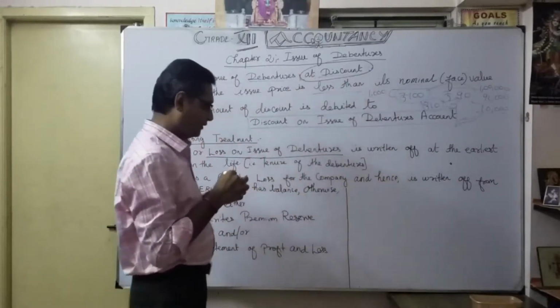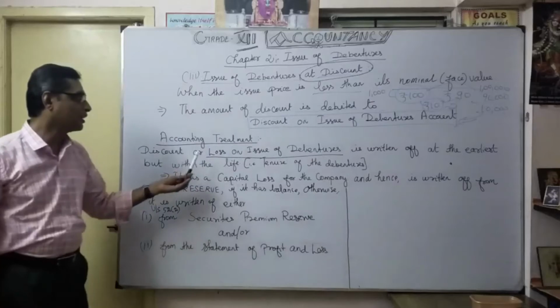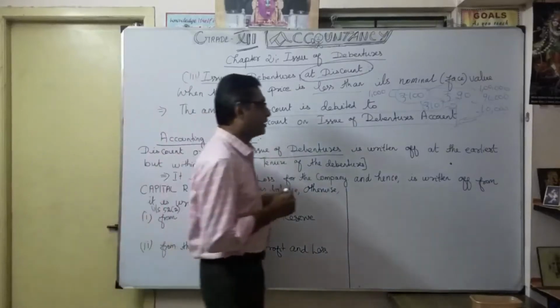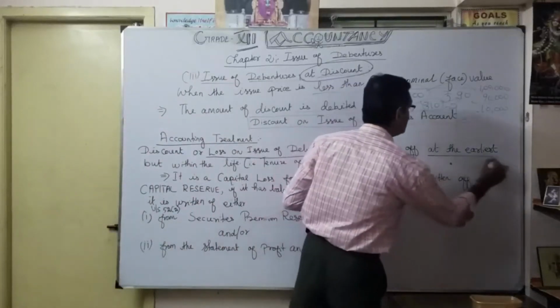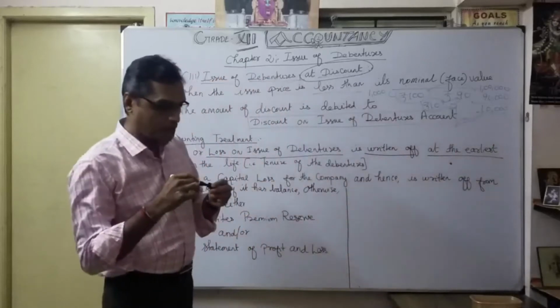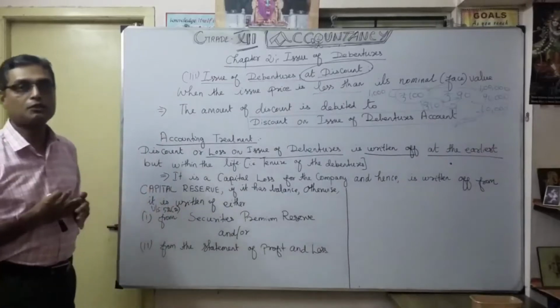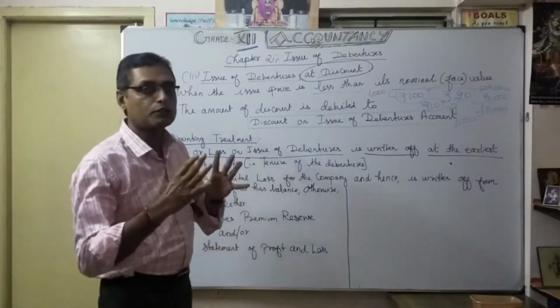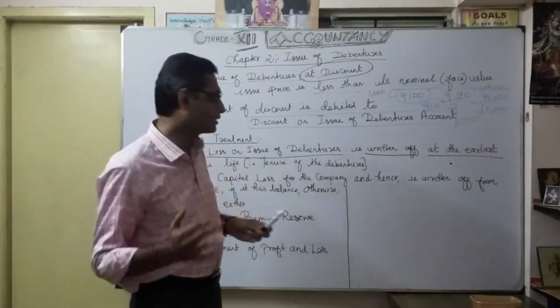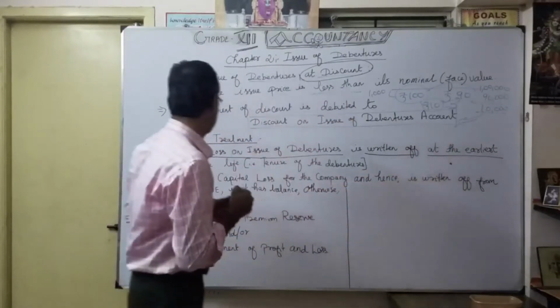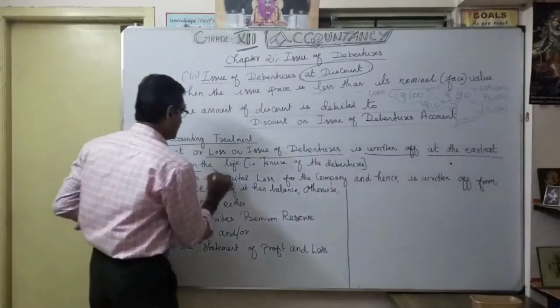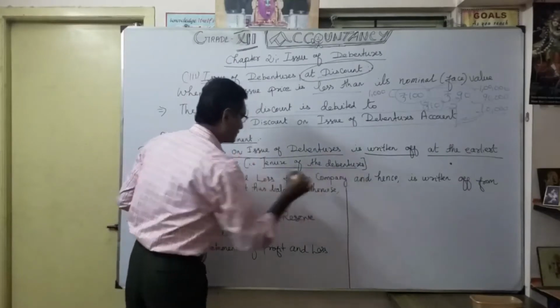Okay. That's why you will say discount or loss on issue of debenture is written off at the earliest. So how are you going to compensate that loss? Discount or loss on issue of debenture, anyway, you are going to write it off. When? At the earliest. That means what? Within the life tenure of the debentures.